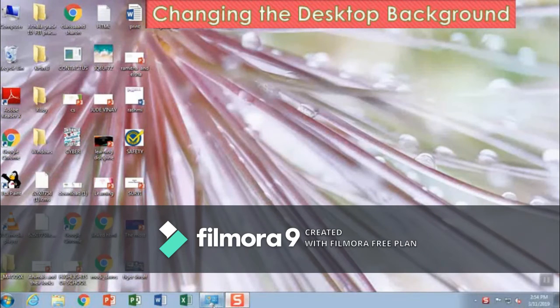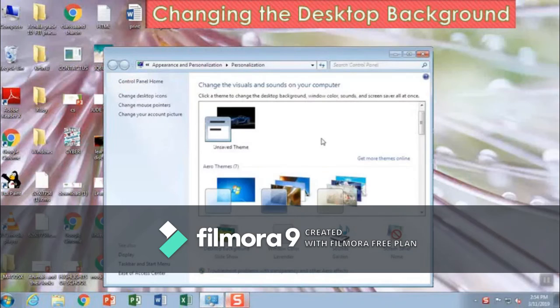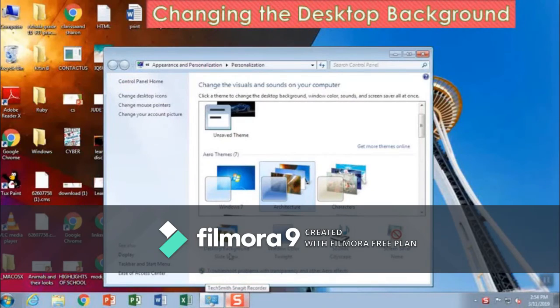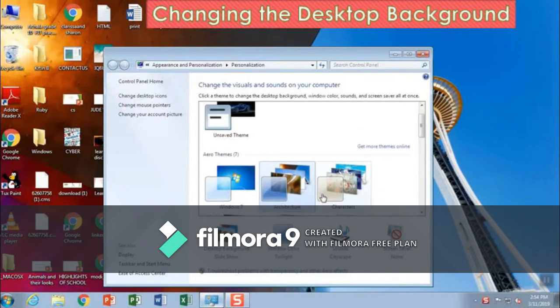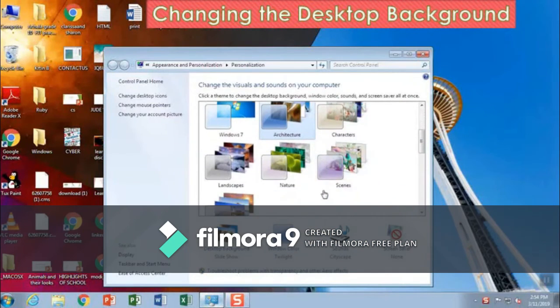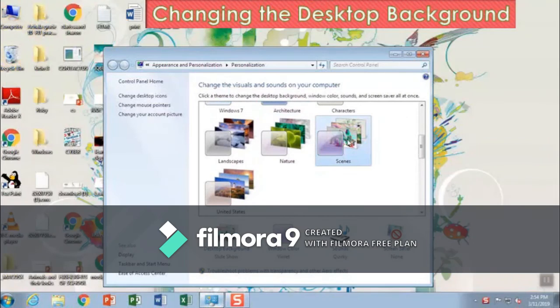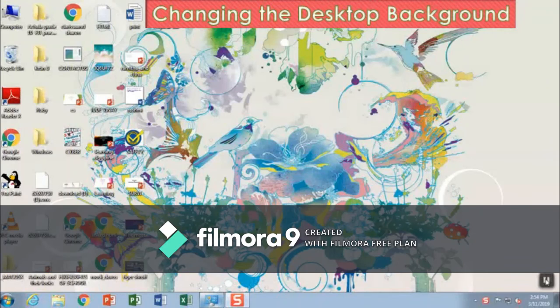Click on the desktop background as shown in the video. A new window with multiple images will appear. Select any background from the displayed list. A preview of the selected background will appear on the monitor. After selecting the background, click on the Save button to save the changes.